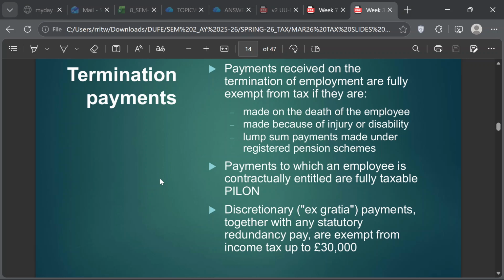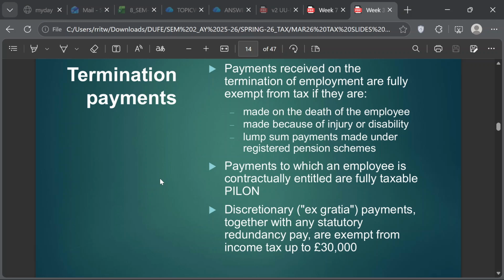That's why you see ex gratia payments. Ex gratia means out of grace: I'm such a nice person that, although you are not entitled to it, out of my grace I'm giving you an additional 5,000 pounds. It's not based on the work you did, so it's not earned income, and therefore we give you the relief.